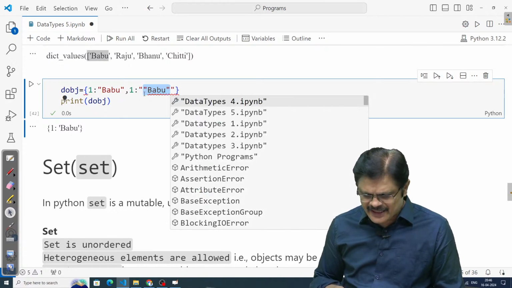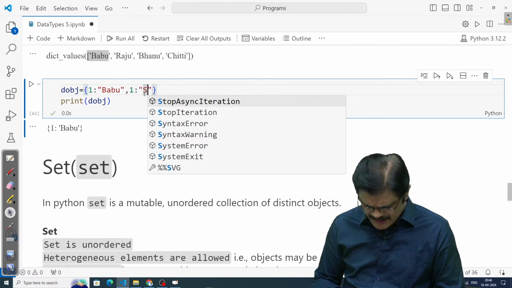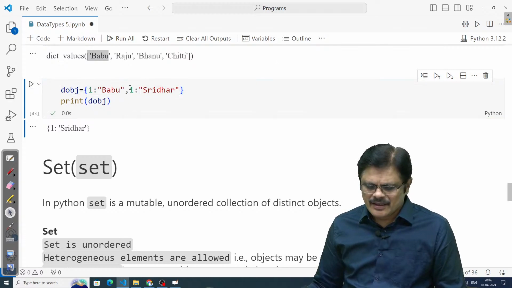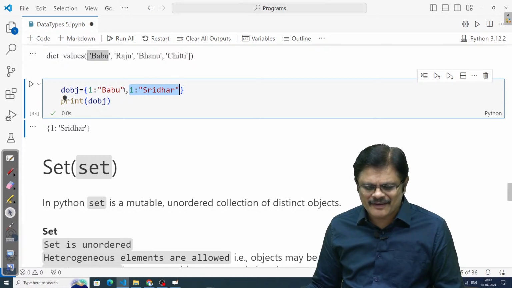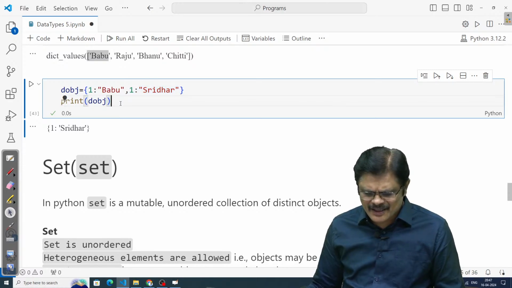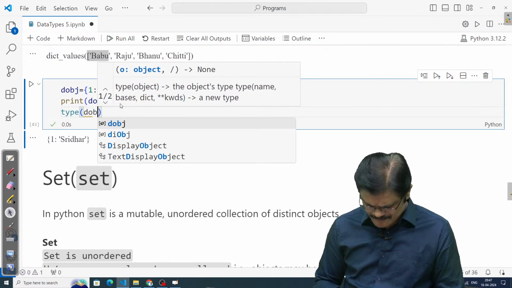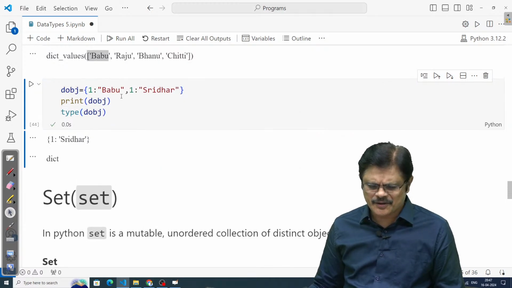Now suppose I take keys repeated, values different. Let me write my name. Maybe only one of the values is considered here, my dear friends. Let us see what is the type of this object. It is a dictionary only.